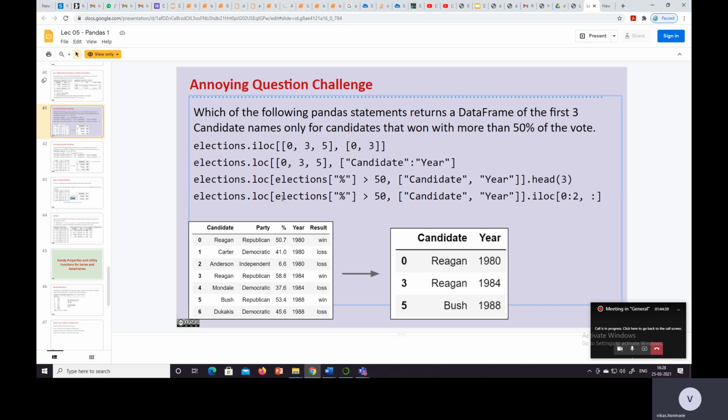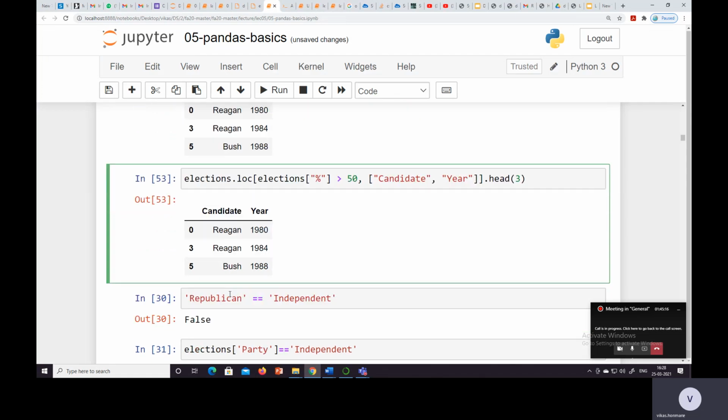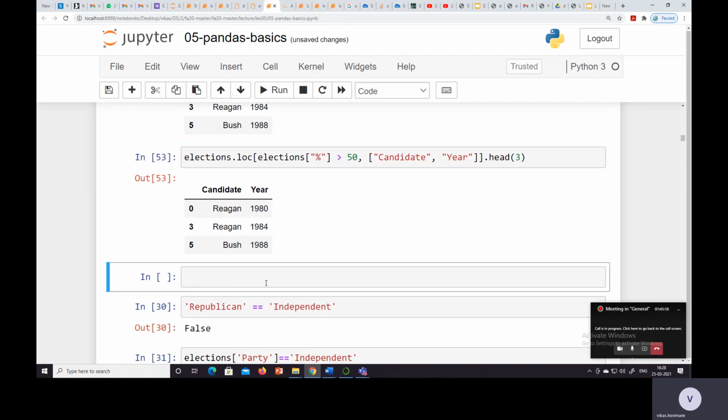Then here elections.loc, elections percent greater than 50, candidate, year, and .iloc 0 colon 2. With 0 colon 2, we are not getting the second one, meaning we are getting 0 and 1, but not the last one. iloc is exclusive, as we have seen. It will not include that result. So let's see this result, and we are not getting the expected result in this particular case.